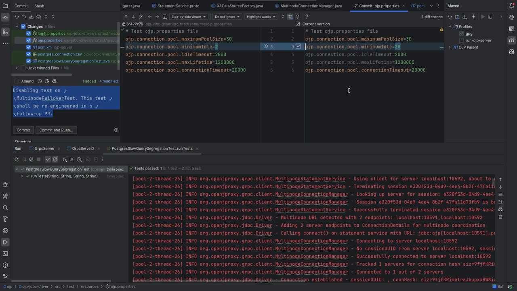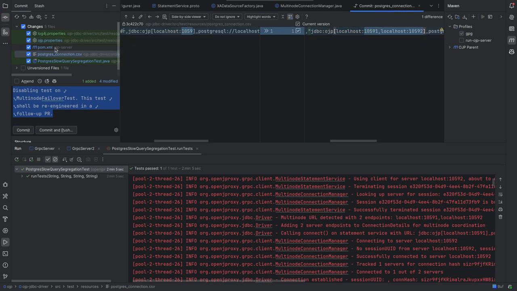Now, we're going to be doing this with both servers, right? So we're going to kill one server, bring it back up, kill the other server, bring it back up during this 4-minute test. So what else did we change? The POM, don't bother, the change that is there is not related to this test.